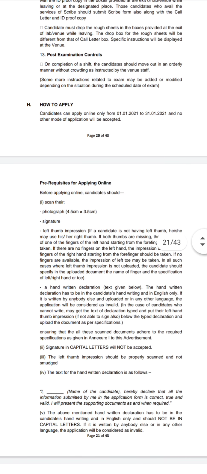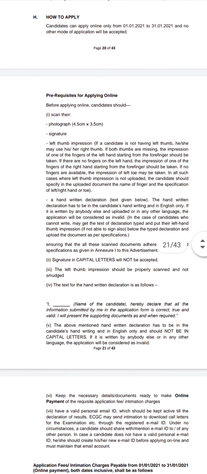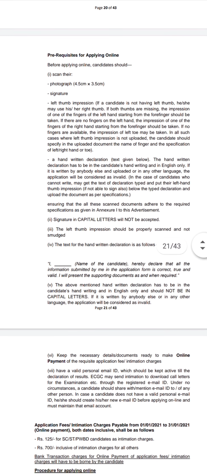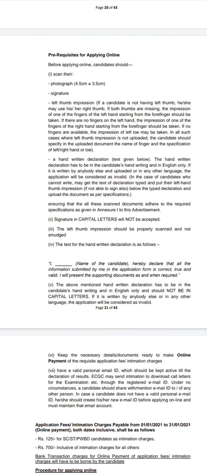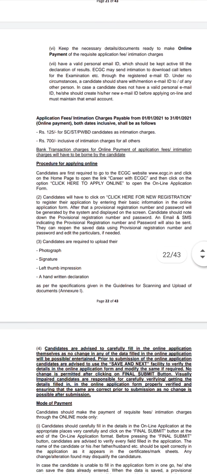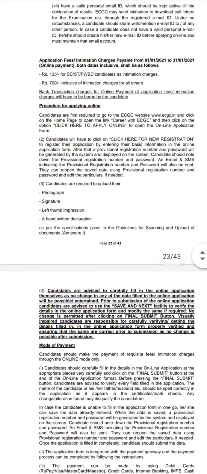Now, how to apply? Candidates can apply online from 1st Jan to 31st Jan. No other mode of application will be accepted. The prerequisites for applying online: you have to scan and keep ready your photograph, signature, left thumb impression, and handwritten declaration. These are the four things you have to keep ready before applying. These are the application fees: 125 for SC, ST and PWBD candidates, and 700 for all others, inclusive of all charges.